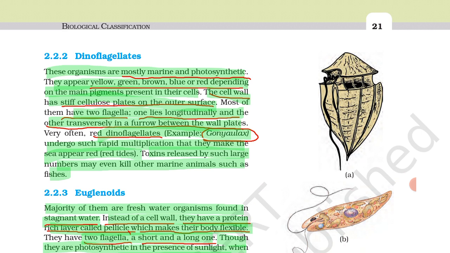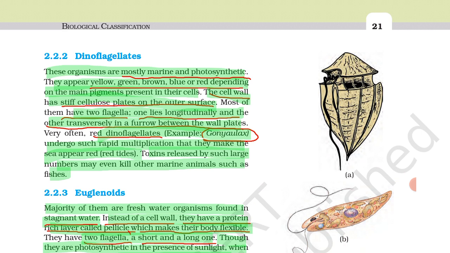Dinoflagellates, these organisms are mostly marine and photosynthetic. Habitat is marine and they are photosynthetic, which means they depend on sunlight for energy. They appear yellow, green, brown, blue and red depending upon the main pigment present in their cells.